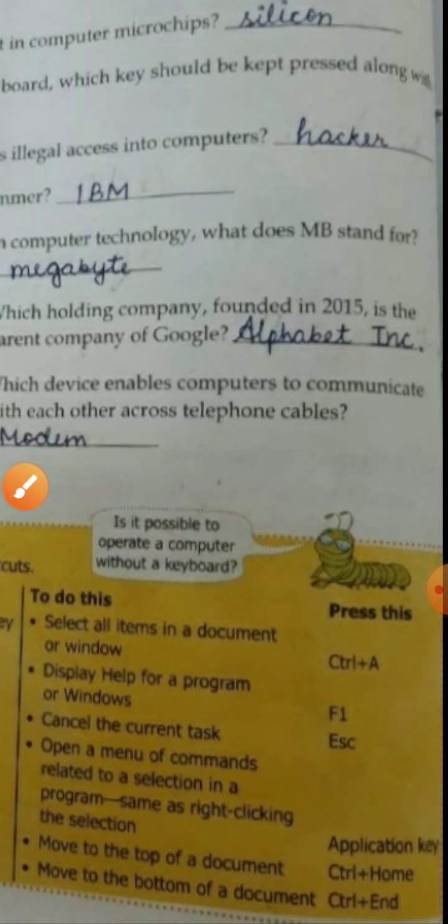Next is, open a menu of commands related to a selection in a program. Same as right clicking the selection, this is the application key. The application key opens a menu of commands related to a selection in a program. It is somewhat similar to right clicking the selection.